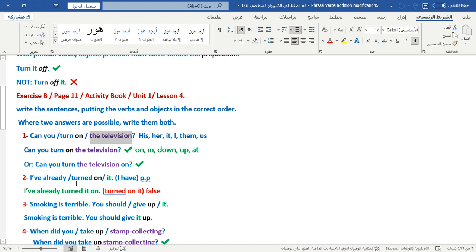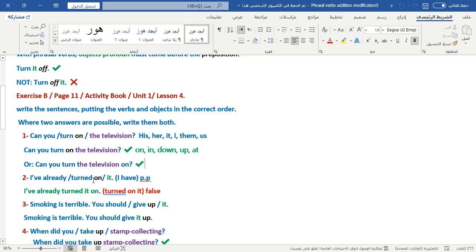I've already turned on it. It means I have, in the past participle. I've already turned. We write the first sentence as it is: I've already turned is a verb.